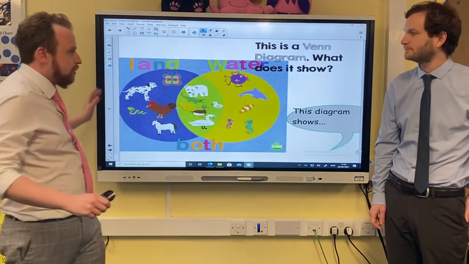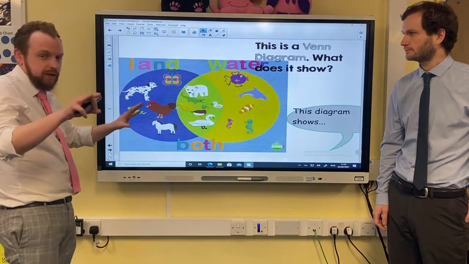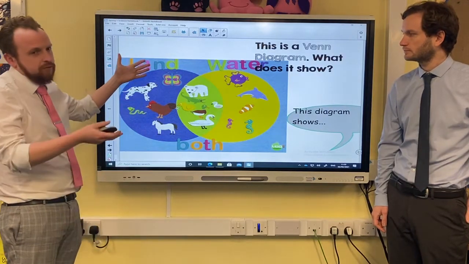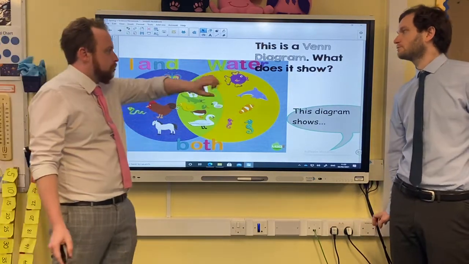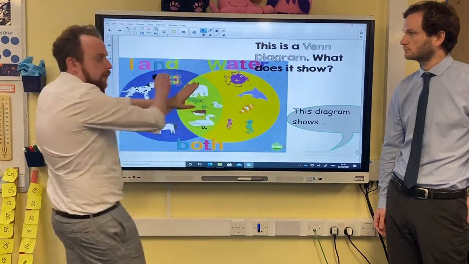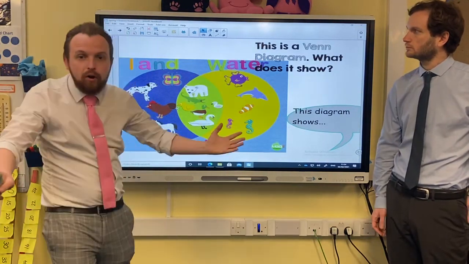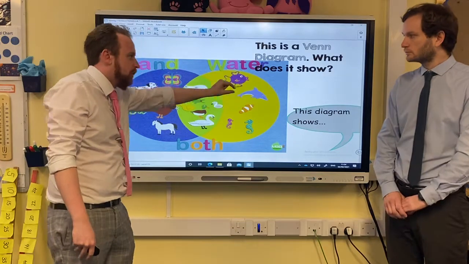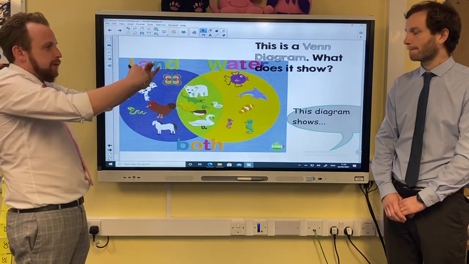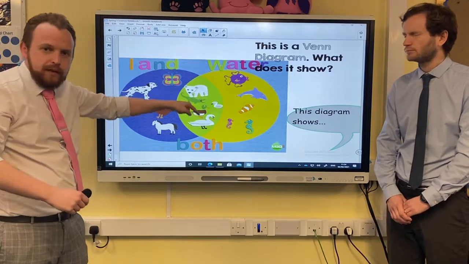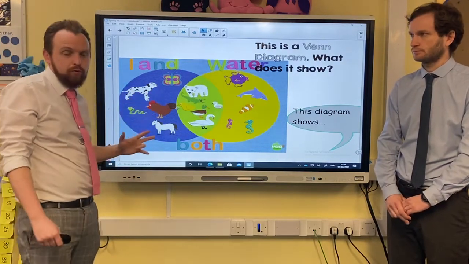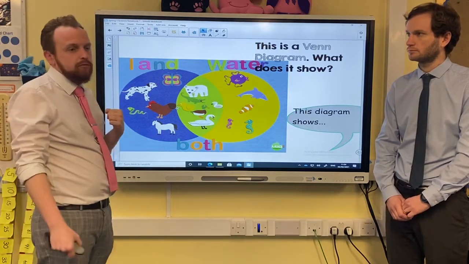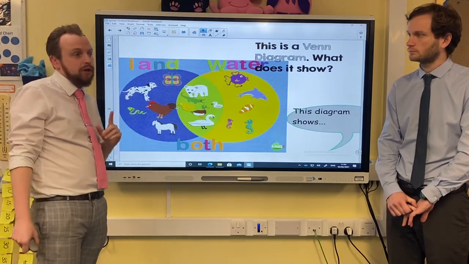And it's two circles. It can be more than two circles, but for today we're only looking at two circles. Each of those circles is a category, okay? So, as Mr. Fenn noticed, this one was land animals, this one was water animals. But the circles overlap, they go over each other, because there are things that fit into both of those things. And rather than draw a duck twice, in water and then in land, if you just put them overlapping, you can put them in the middle, in the bit that overlaps. So Venn diagrams can be really useful for showing some kinds of information. And actually, we thought they'd be really useful for the information we want from you guys today.